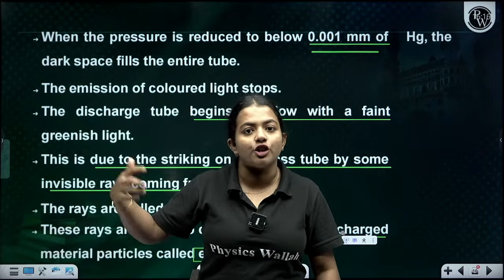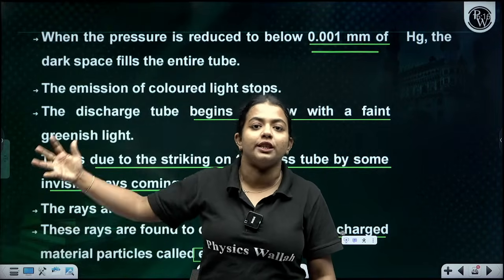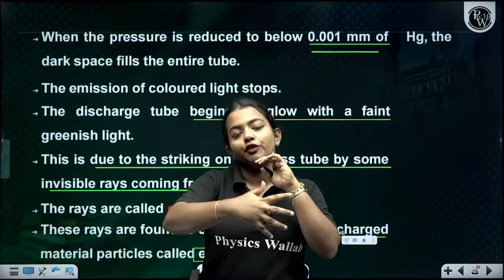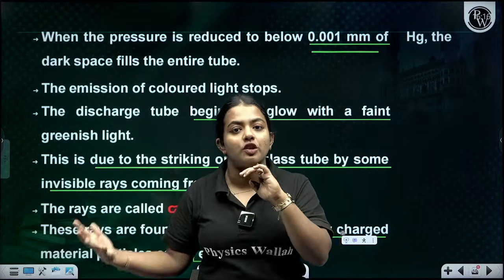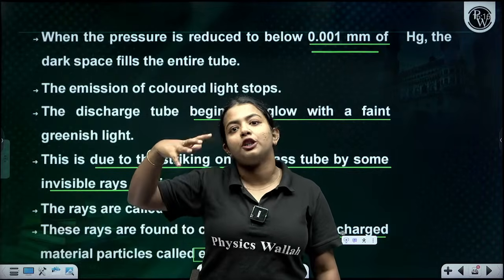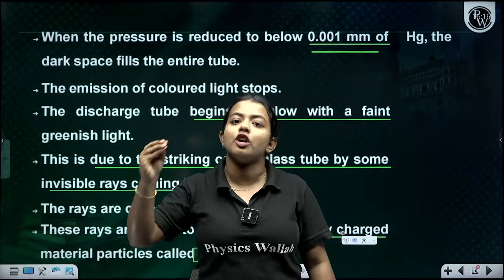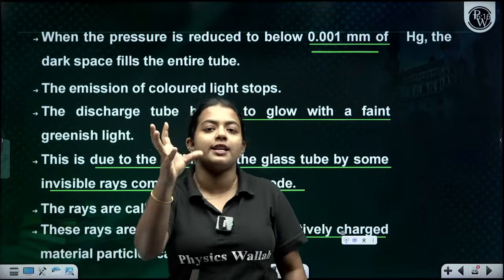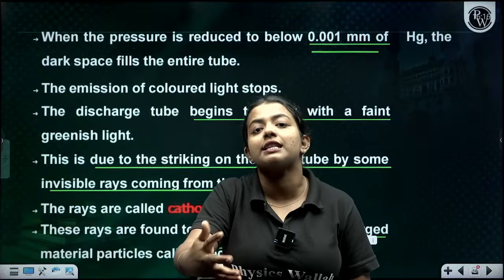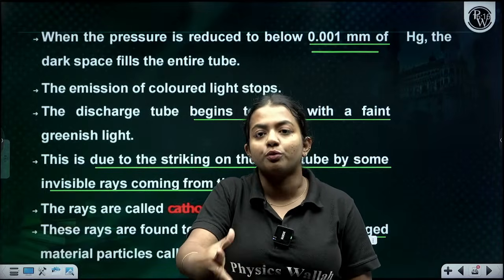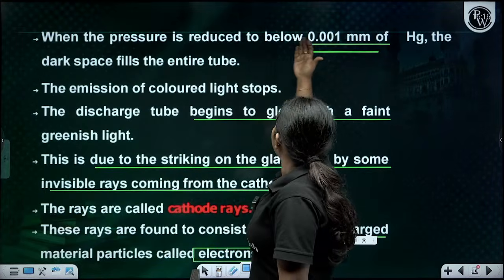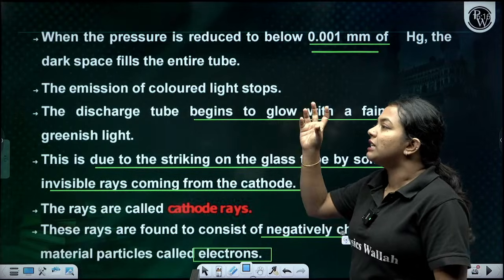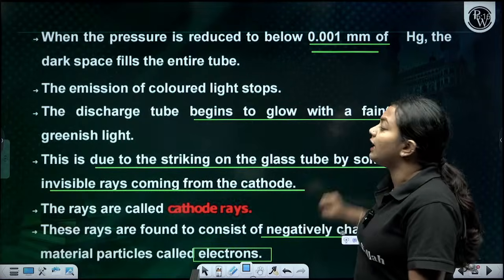Whenever we decrease the pressure towards 10 raised to minus 3 to 10 raised to minus 4, what happens? The gas starts to conduct electricity. As we decrease the pressure further, the conduction continues, but the light decreases. But when it was almost 0.001 mm of Hg pressure, the discharge tube starts to glow with a greenish light.